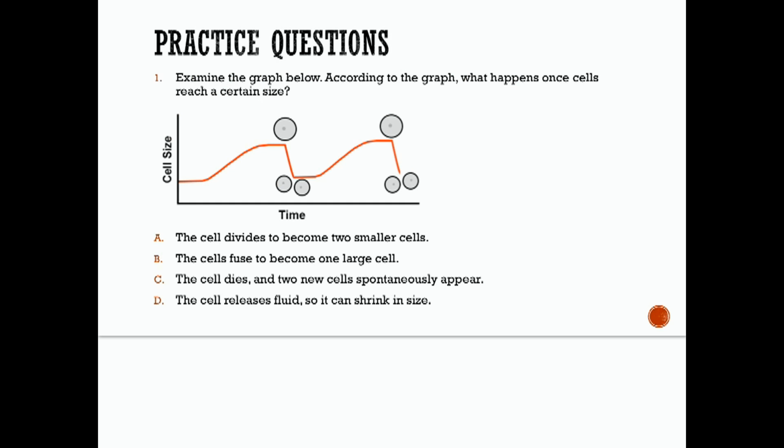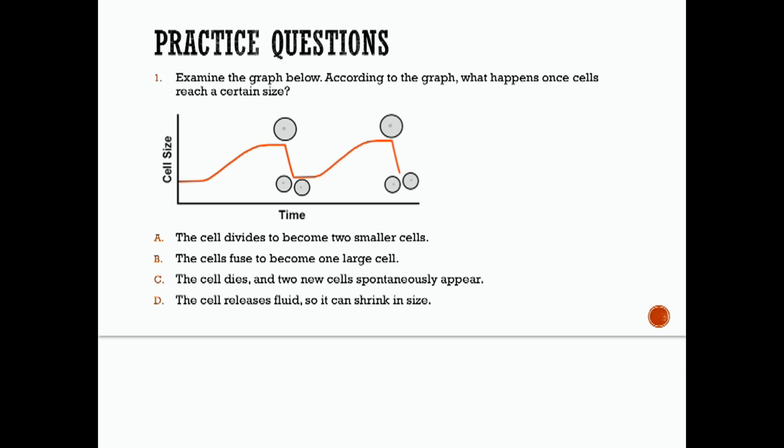All right, let's do some practice questions. Number 1, examine the graph below. According to the graph, what happens once cells reach a certain time? It's got time on the x-axis, which I know is the independent variable, and it has cell size on the y-axis, your dependent variable, what you're trying to measure. So look this graph over, look at your answer choices, and see what you think.